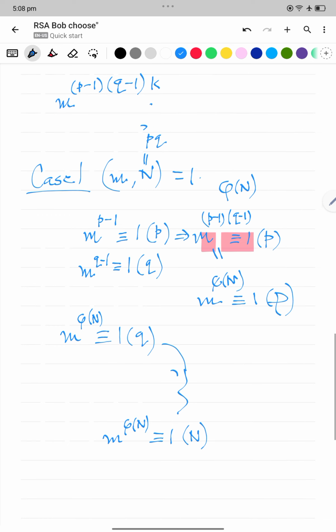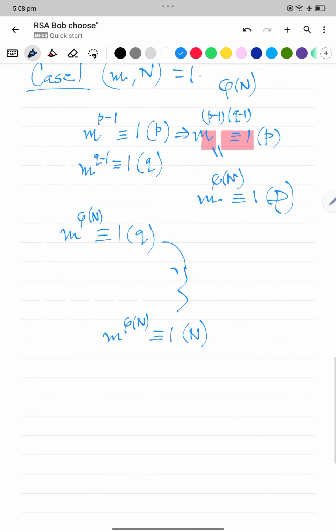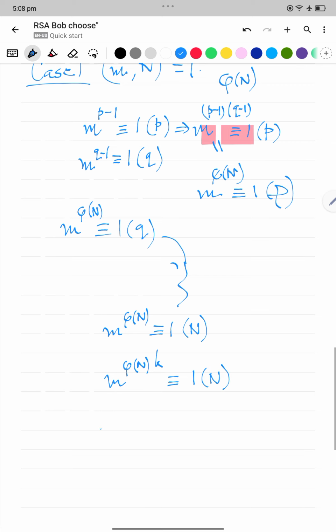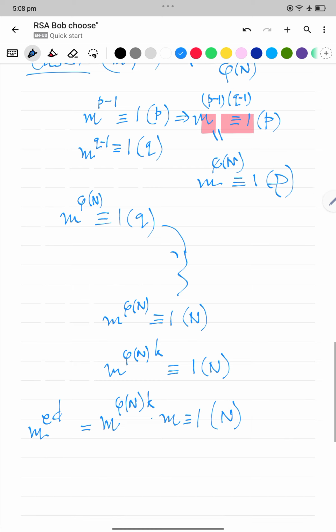And hence m to the phi n times k is 1 to the k, which is 1 mod n. This is nothing but m to the phi n k plus 1, and hence ed. So we have just proved what we wanted to prove.